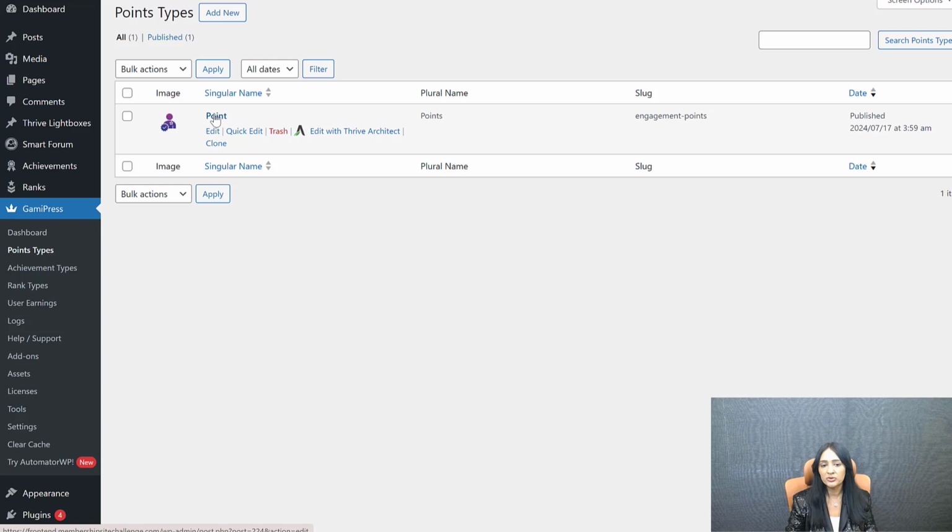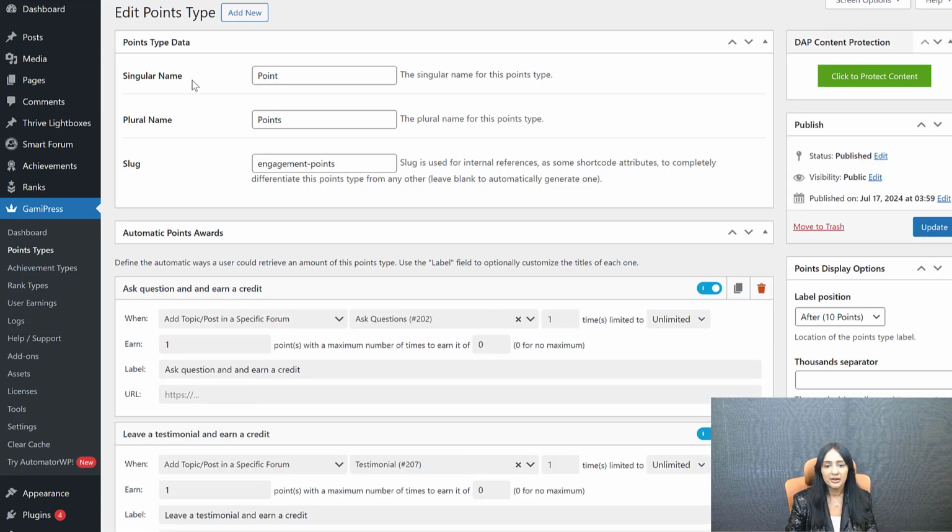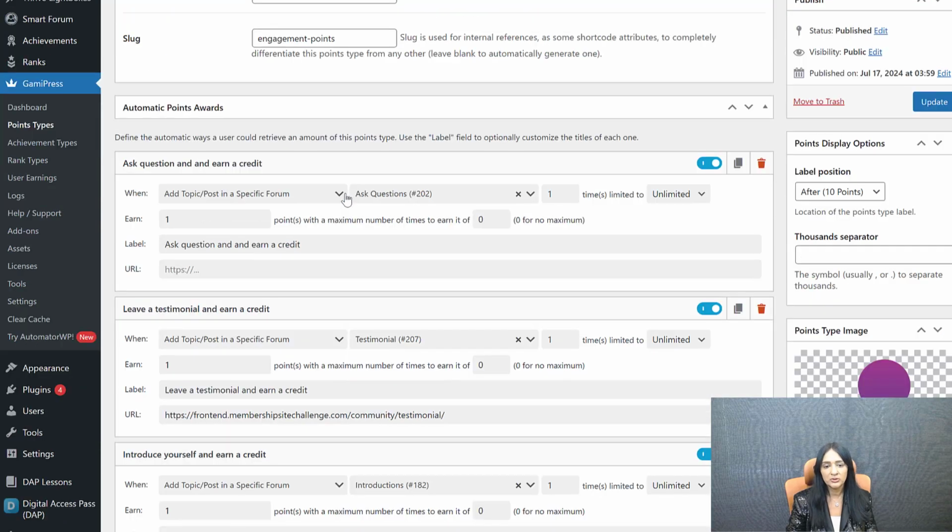You can click on add new to add as many as you want. I have just created one bucket. Let me edit this and show you what I have done here. You can see you can give it a name, slug, engagement credits, and you can call it credits, just simple credits if you want, or you can create as many types of points as you want. I just have one. And this is just a test site, and I just want to show you how I have set this up. So now you can decide what users have to do in order to earn points.